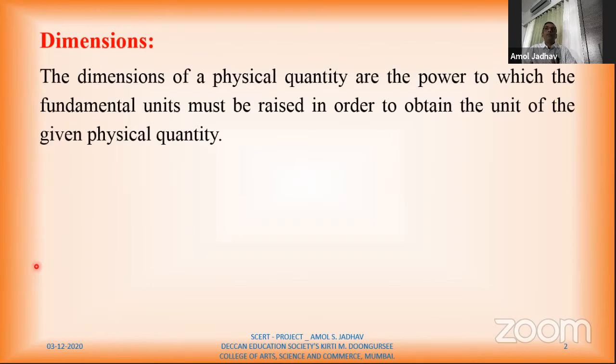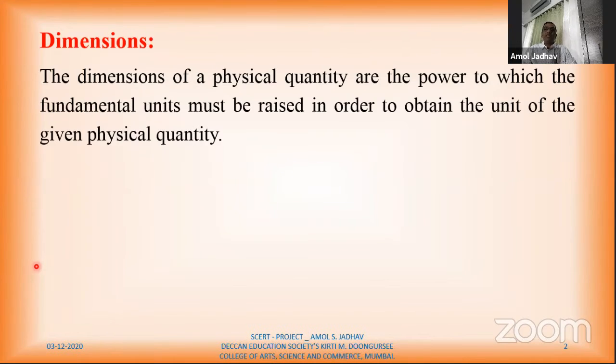So first of all, what are dimensions? If you go through the definition, the dimensions of a physical quantity are the powers to which the fundamental units must be raised in order to obtain the unit of that given physical quantity. Now, in the previous lecture, you have studied about fundamental quantities as well as derived quantities.